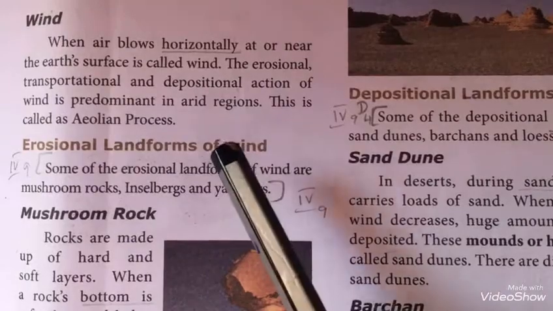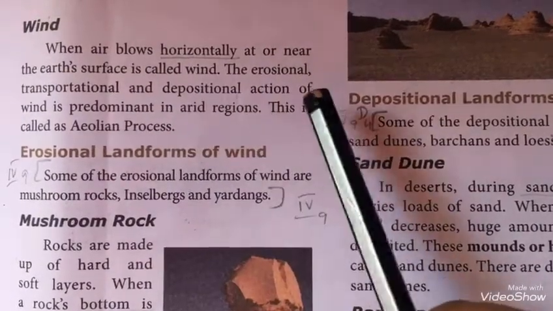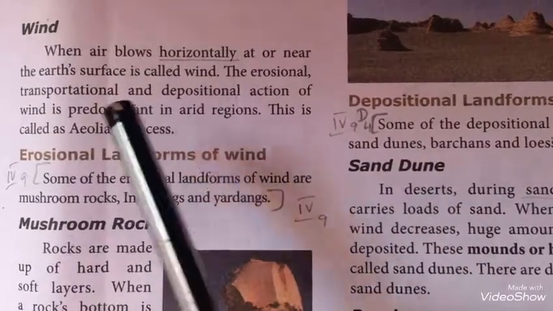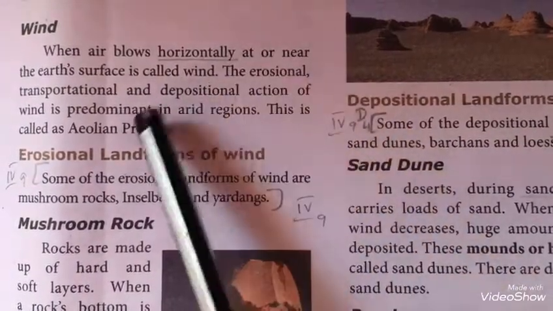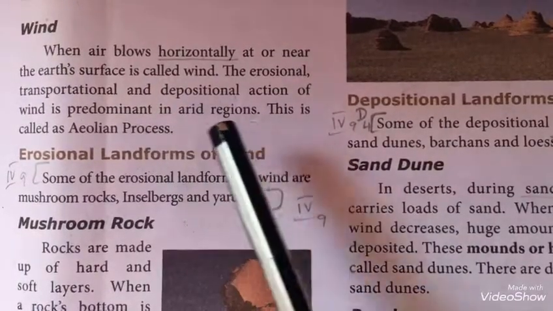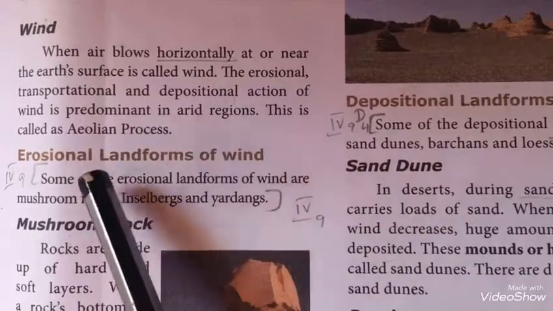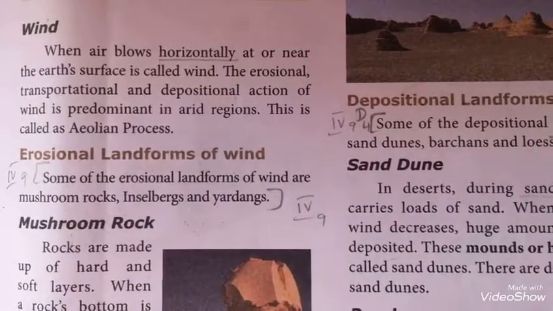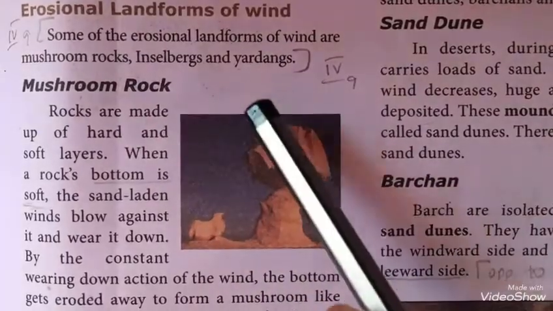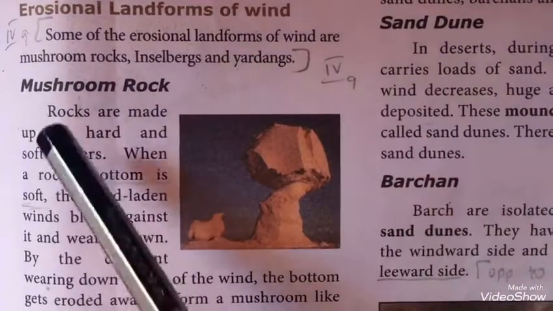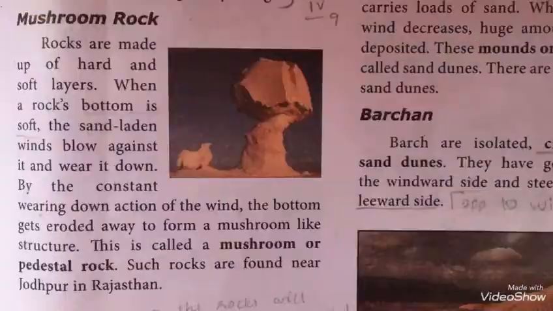So the landforms made by the wind action in erosional, transportational and depositional ways can be seen in arid regions, that is, desert regions. So this is called Aeolian process. Erosional landforms of wind. Some of the erosional landforms of wind are mushroom rocks, Inselbergs and yardangs.